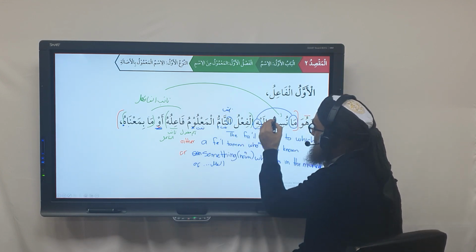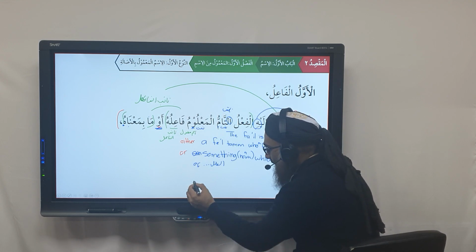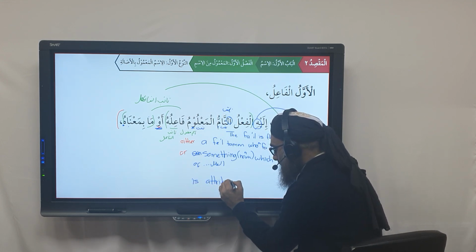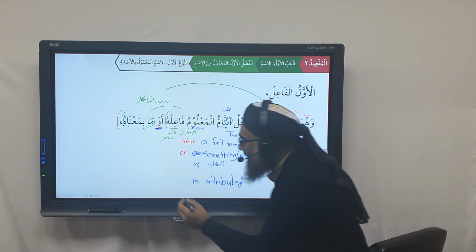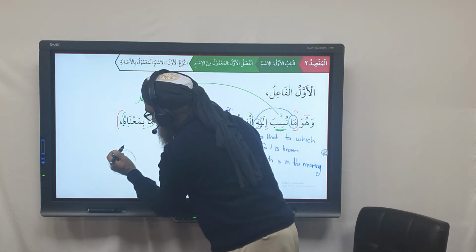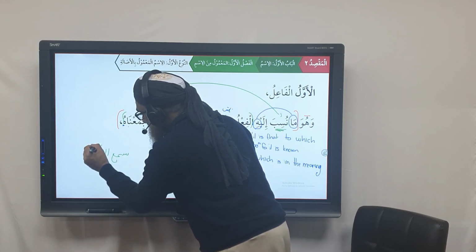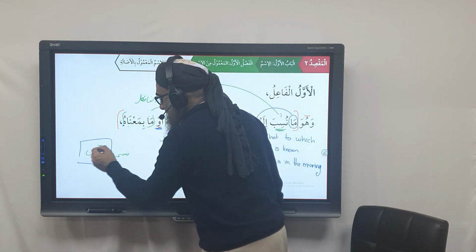Then we translate the nusiba now. The fa'il majhul is attributed. And do not get all scared. Basically, if I said for example, sumi al Quran, the Quran was heard, all we did was translate na'ib al-fa'il first, then the verb.